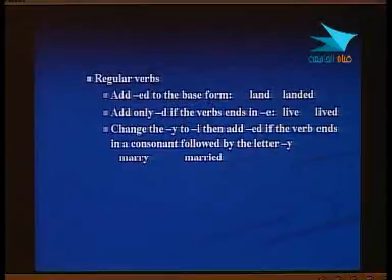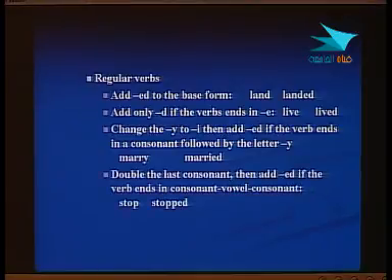then we change the y into i and we add ed. As you see, the example we have in here, marry, and the past form is married. So as you see, y is changed into i, and we add ed.